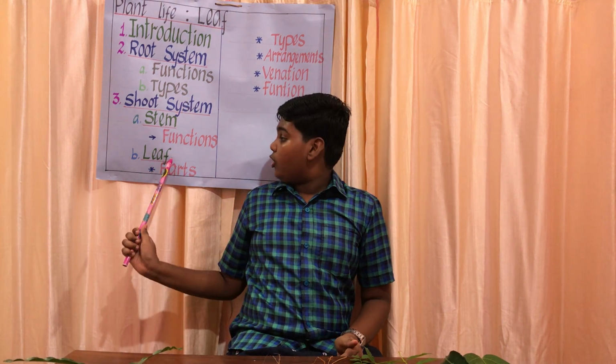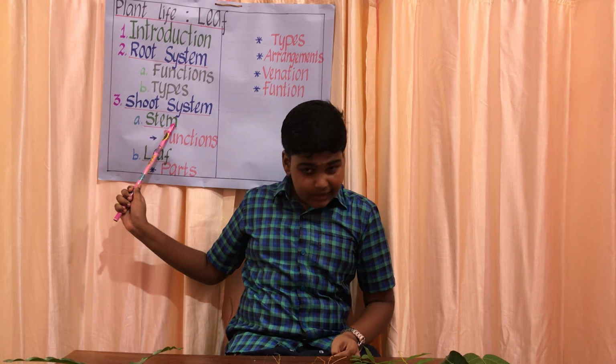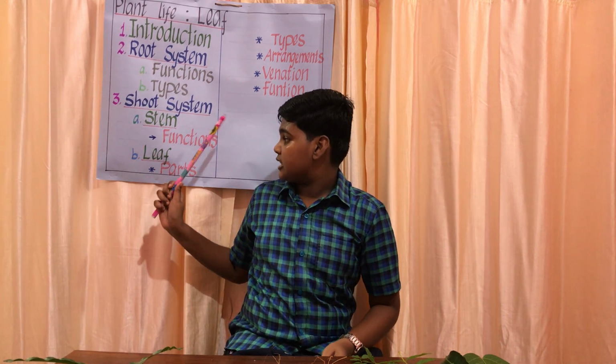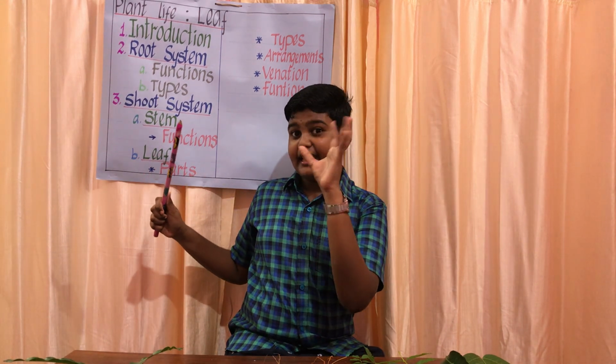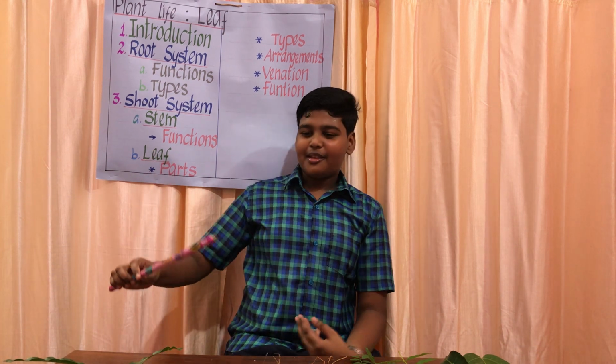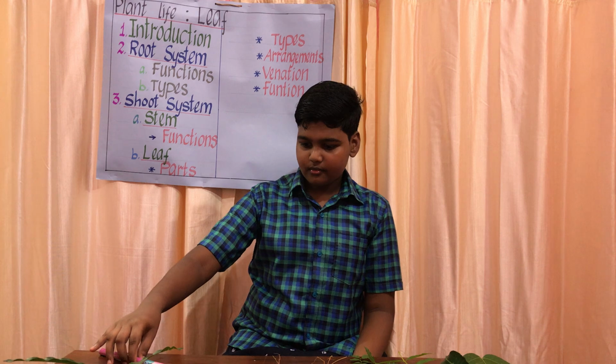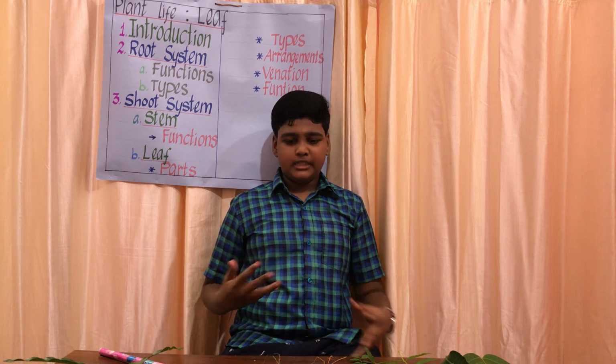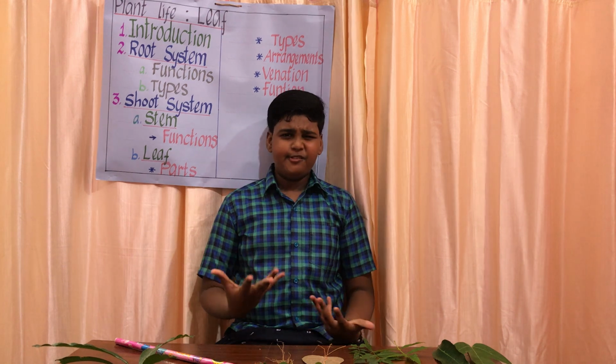So as we know, the stem is a part of the shoot system. Another main part is there for the plant. What's that? Leaf. We can learn about the leaf now. So what is a leaf?